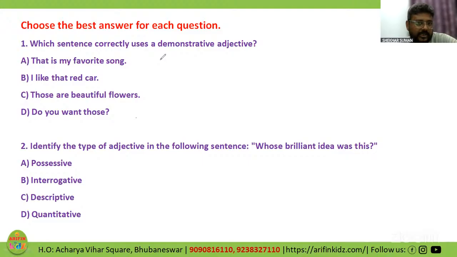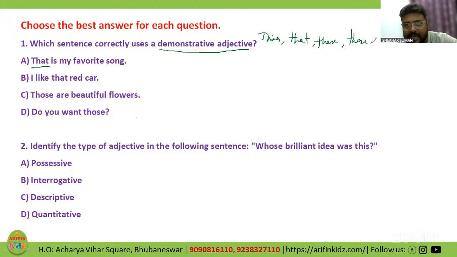Rajshri is also wrong. Bhumika, no. Where all those who are telling A, what is being asked? Demonstrative adjective means this, that, these, those. But adjectives should have a noun that has to be followed.